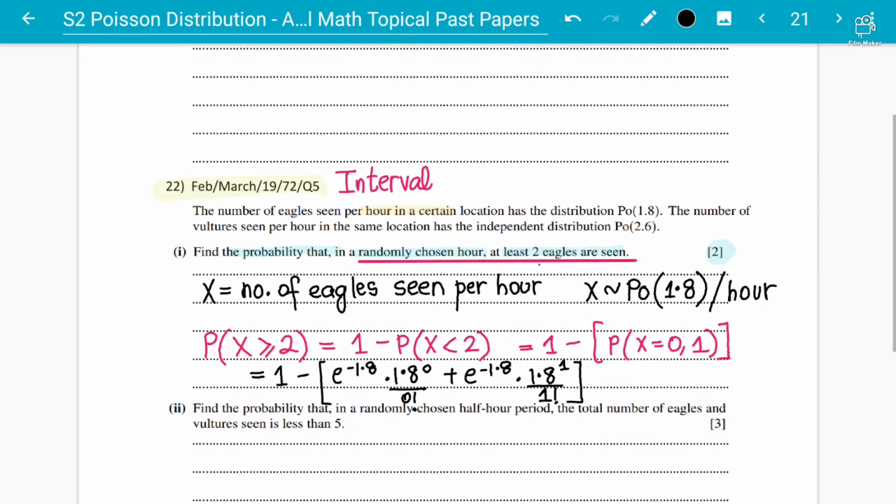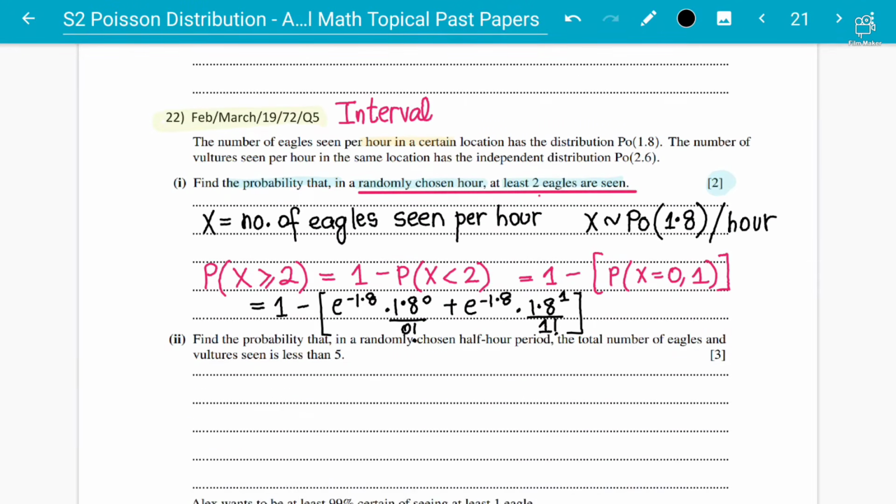A lot of students don't understand this. You can make it very easy and simplified by saying 1 minus, just take out the common exponential e power minus lambda, and inside you are going to be left with 1, because any number to the power of 0 is 1.